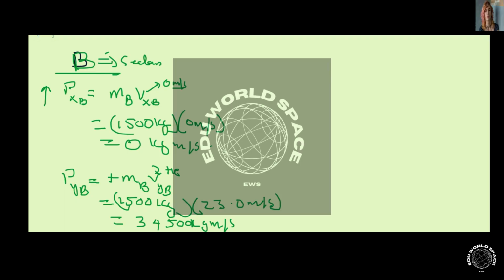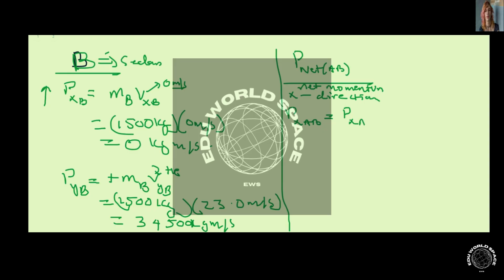The final requirement of part A was to find the x and y components of the net momentum. So the net momentum, we're going to call that P net of A and B. The first one would be the net momentum in the x direction, which we're going to call P_x AB, and that is simply the sum of the momentum for A and the momentum for B in the x.